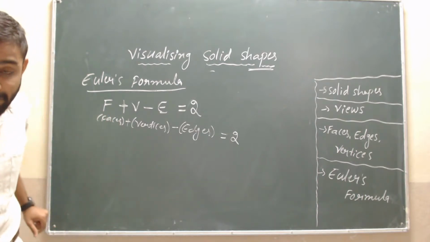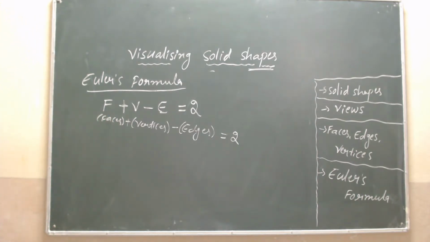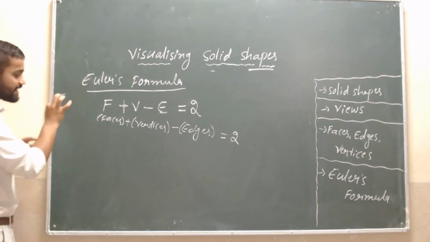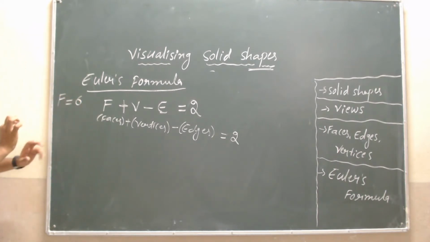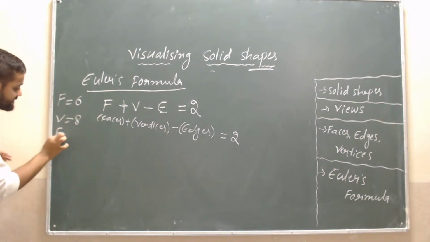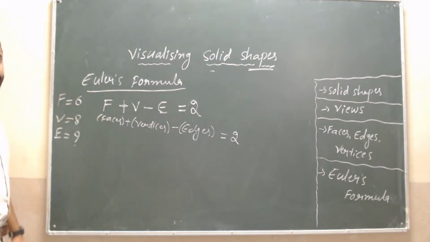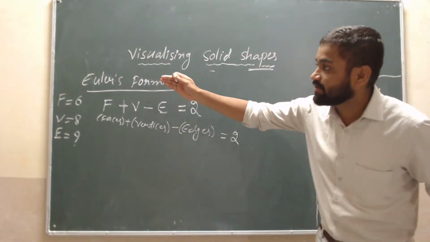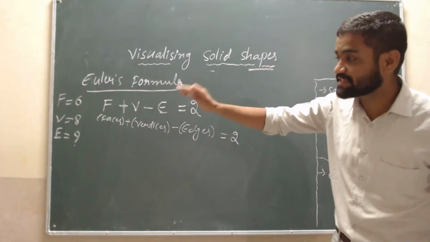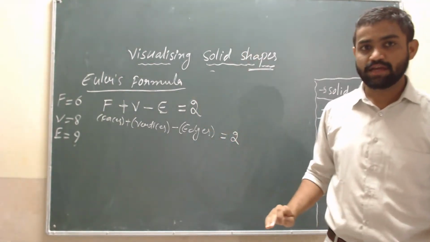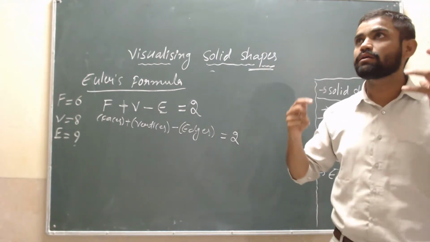See, students, I will give you one example. Assume the question is: the faces are 6 and the vertices are 8. Let's find the edges. How will we find them?